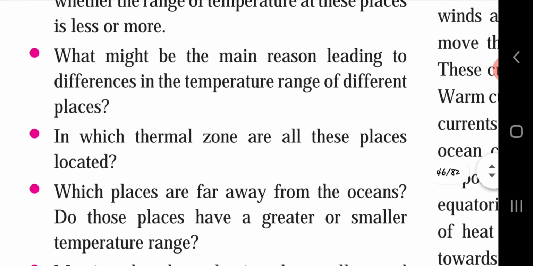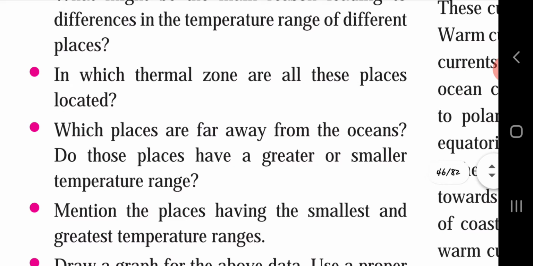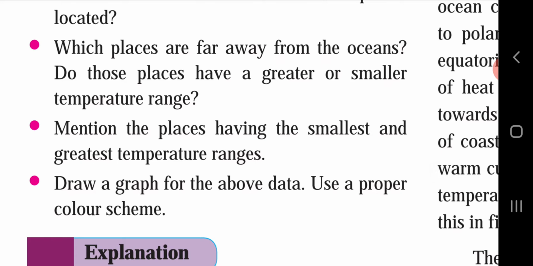All these places are located in the temperate thermal zone, that is 30 degree to 40 degree north parallels. Which places are far away from the ocean? Do those places have a greater or smaller temperature range? The places that are far away from the oceans have a greater temperature range. Mention the places having the smallest and greatest temperature ranges. Istanbul and New York have the smallest temperature range, and Baghdad has the greatest temperature range, that is 15.7.